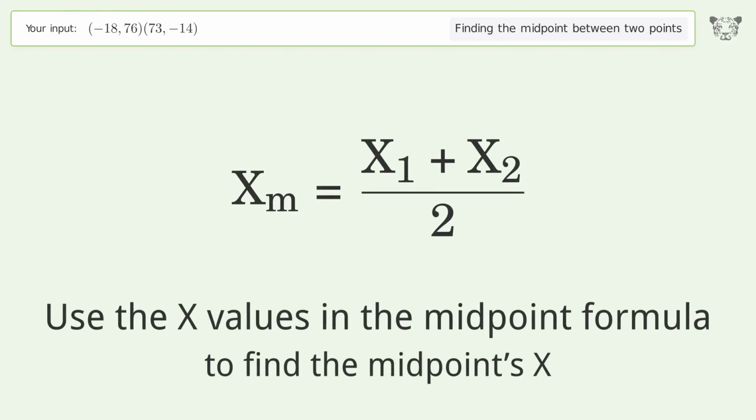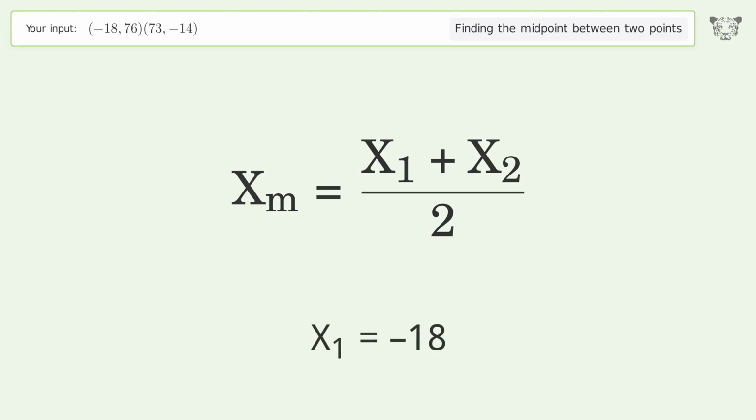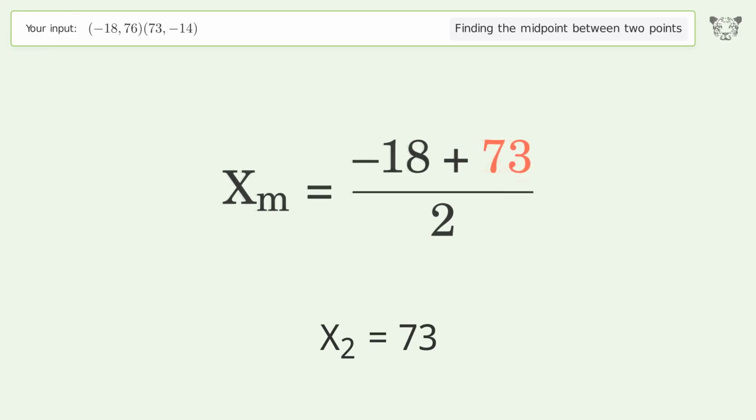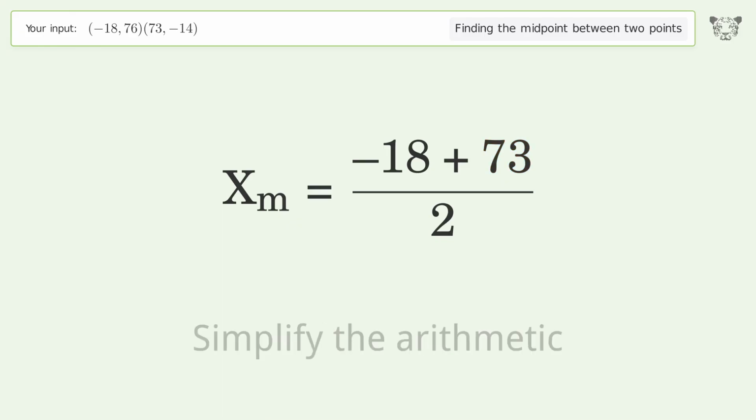Use the x values in the midpoint formula to find the midpoint's x. x1 equals -18. x2 equals 73. Simplify the arithmetic.